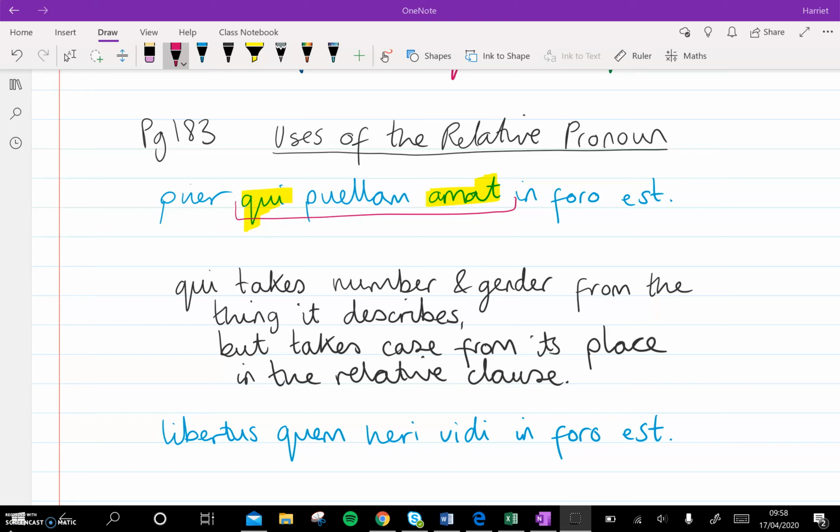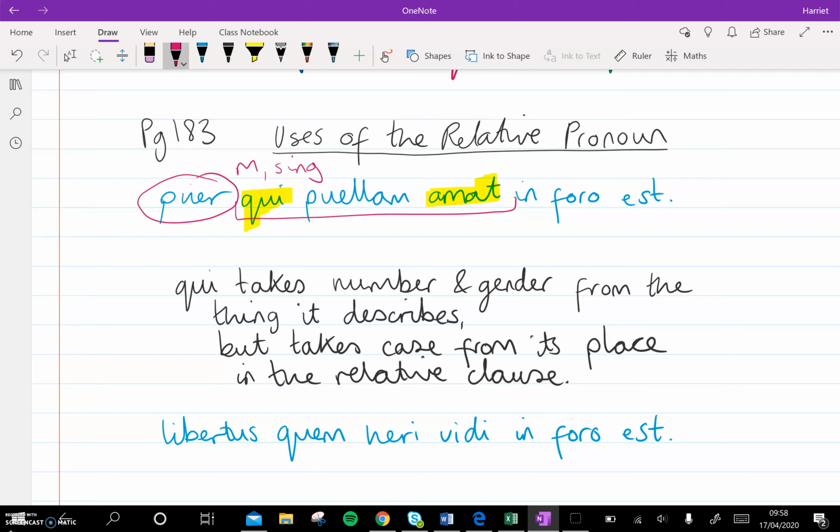As I've written underneath there, and you can write this in your books as a note, qui takes number and gender from the thing it describes. Now what I mean by that is this word qui has taken its number singular and its gender masculine from the word puer, because that's the word that it was describing. Okay, so it's masculine and it's singular because puer is masculine and singular. It's got to agree, just like an adjective would with a noun.